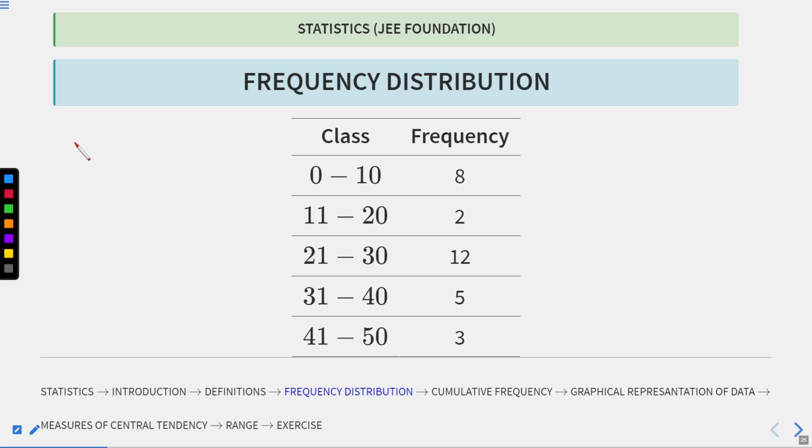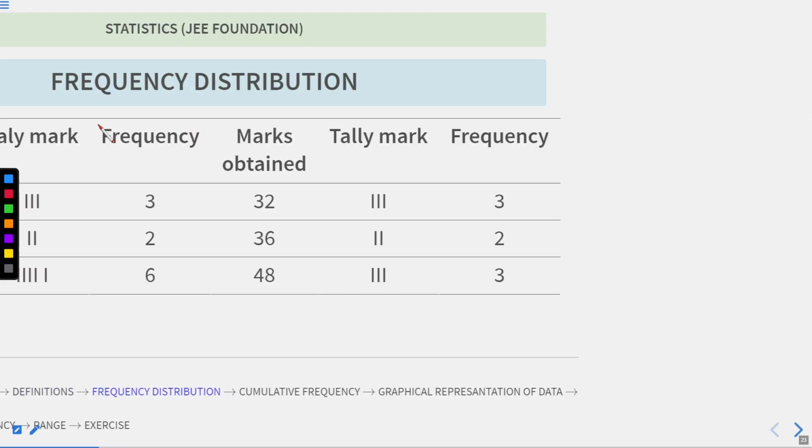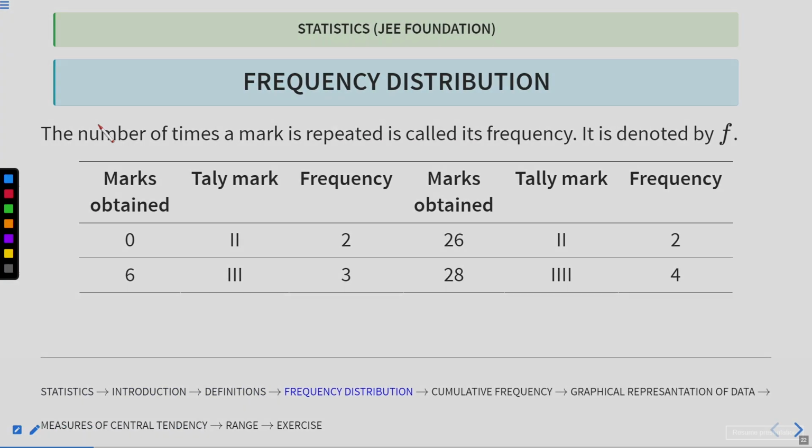In the previous one, we had 0 marks obtained by only 2 students, and 6 marks obtained by 3 students.